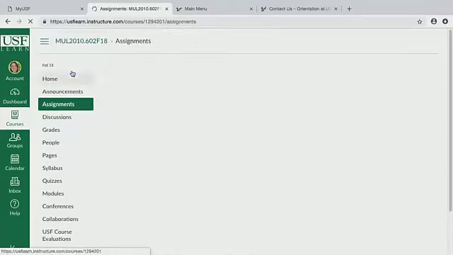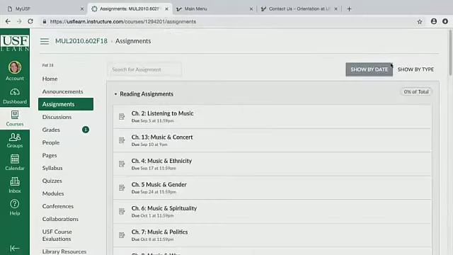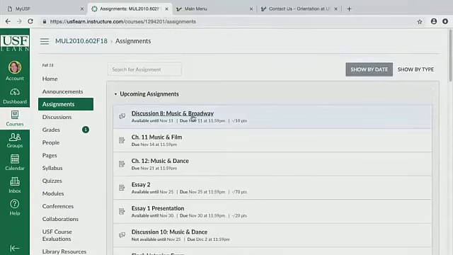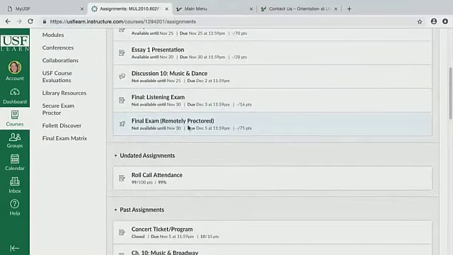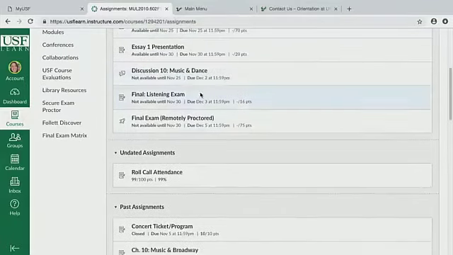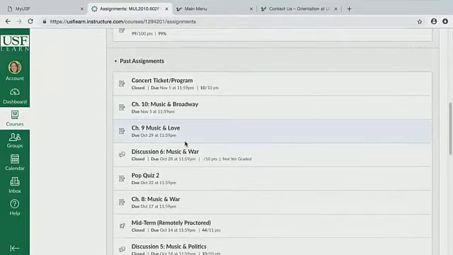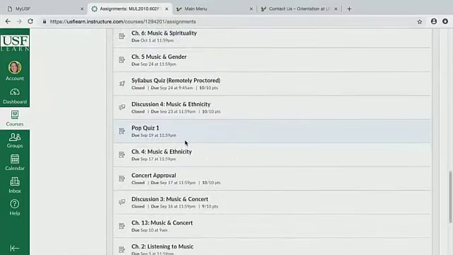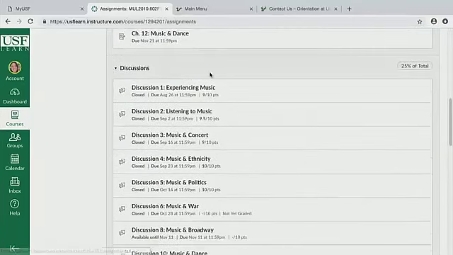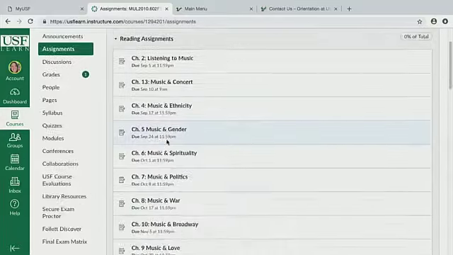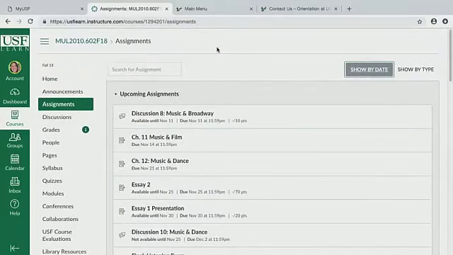And so we're going to go to assignments now. Now in assignments, you can see show by date or show by type. Show by date just says when the next thing is due. So as you can see, I have a discussion due this Sunday, and I have to do that. And then I've got a bunch of other stuff. So I have my final exam due, and it's just going to show you what's all due. But if you go down here, you can see undated assignments, past assignments that you've done, and just really great stuff that will help you know when my assignments were due, when I did them, and you can just go back and see that. And also, if you go show by type, it'll show reading assignments or discussions. There's going to be essays, presentations, but I just like going show by date because it's easier, because I can put that in my calendar.